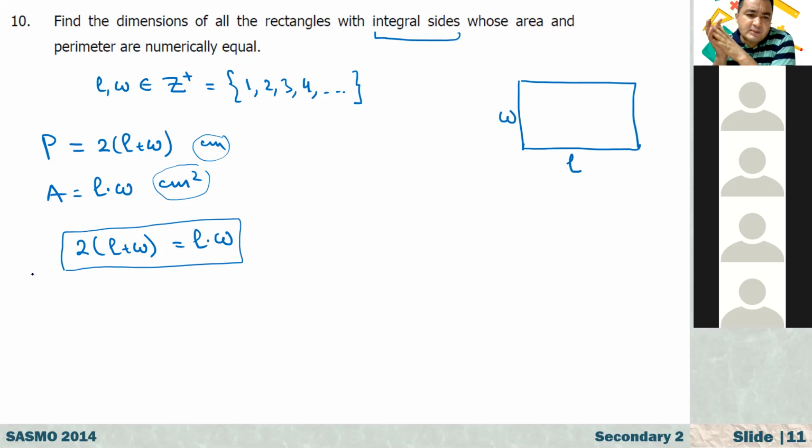Guys, would you like to try this? For example, what number satisfies this equation? Should we guess or do it by equation?